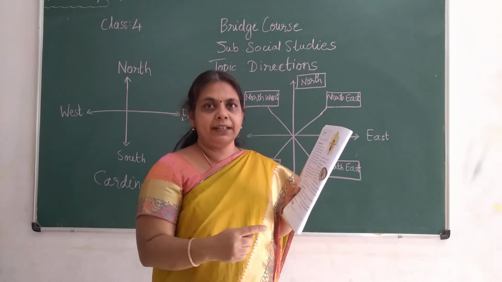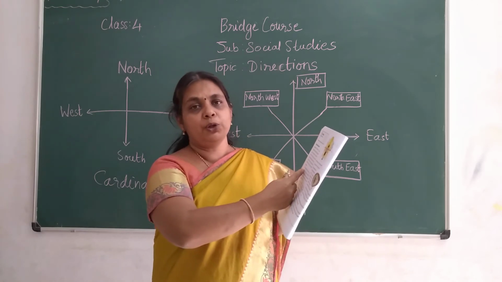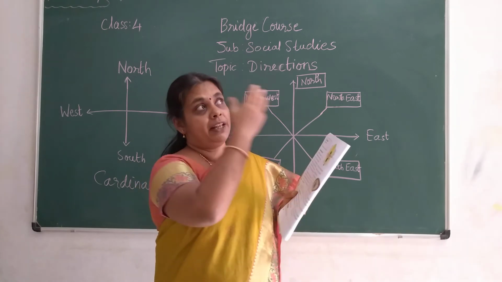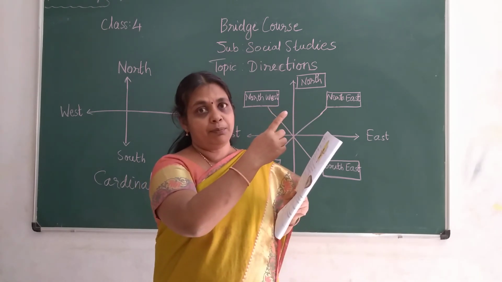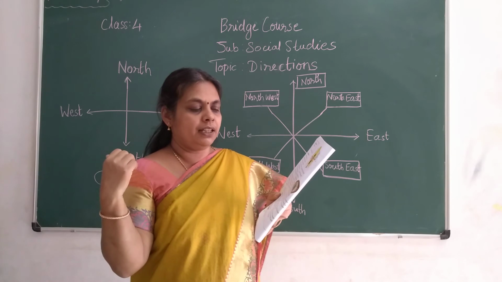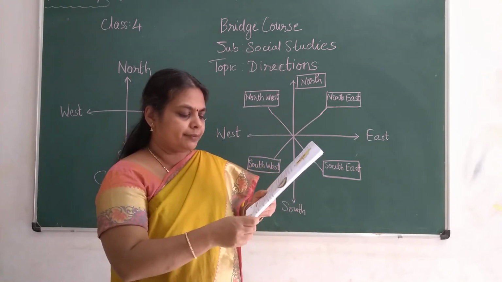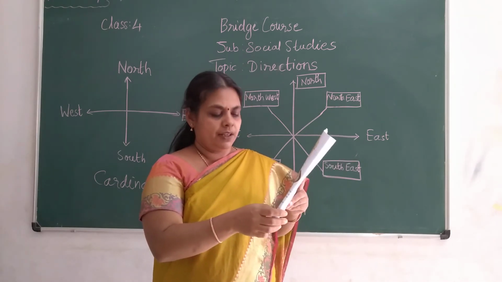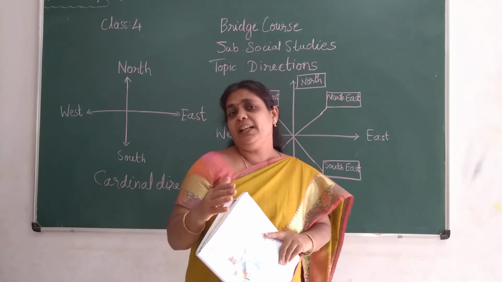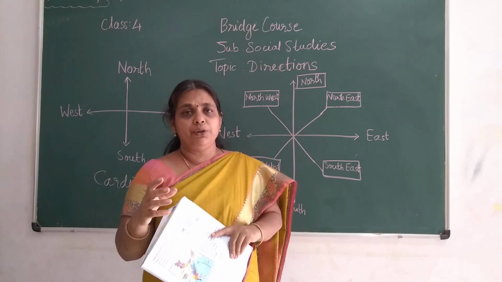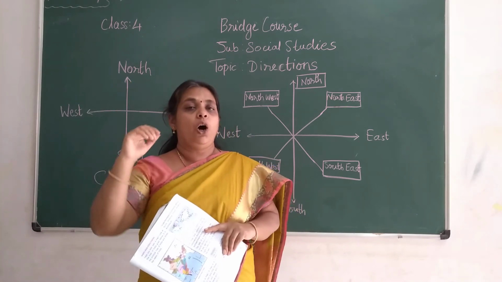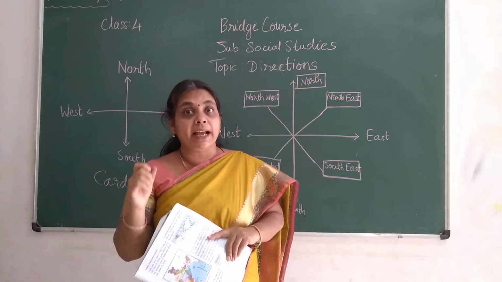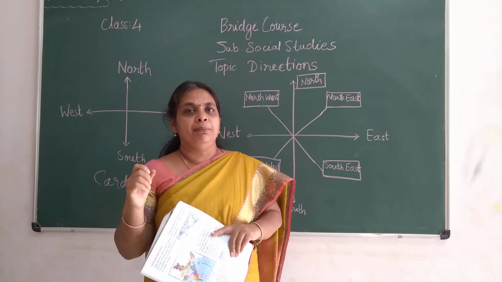So from that you can identify the direction: the northern side is where the needle points, the other side is southern, and you can see that on your right is east and your left is west, children. You should always be clear about this. Whichever one you are using, either the sun rising or the compass, you should know properly how to tell the directions, children. It is very, very important.